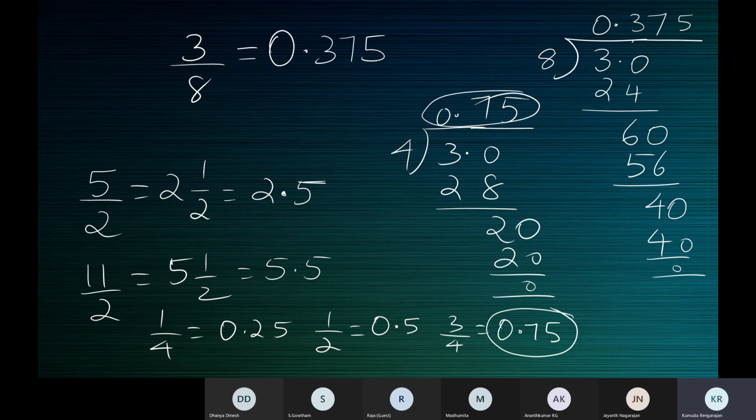Children, we took 3 by 8, and we all understand that 3 by 8 is a rational number. Next, we divide 3 by 8. We see that the division comes to an end with a 0 remainder, and the quotient is 0.375.